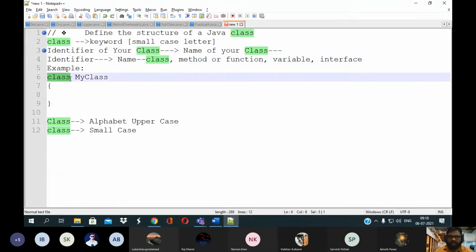So two things we have seen. Whenever you want to define your class, you should use class as a keyword, in small case, and you need to write the name of your class.